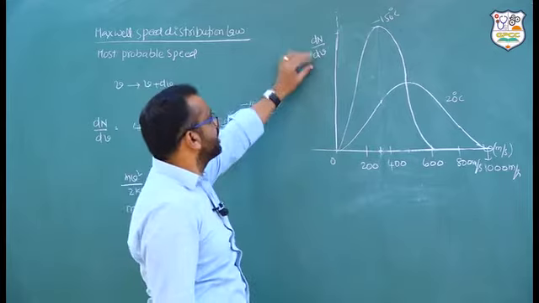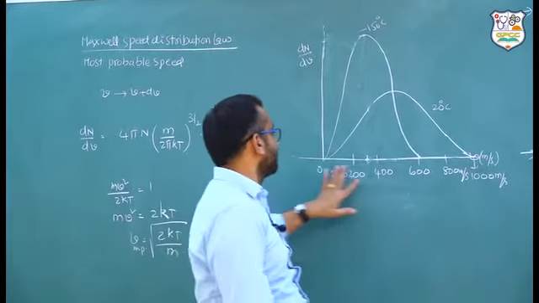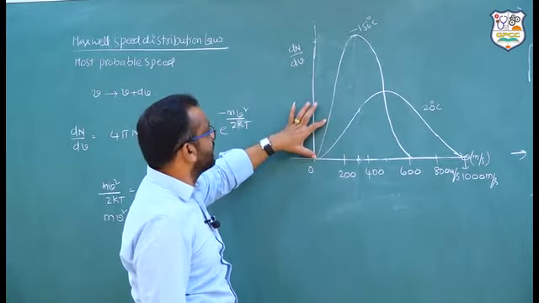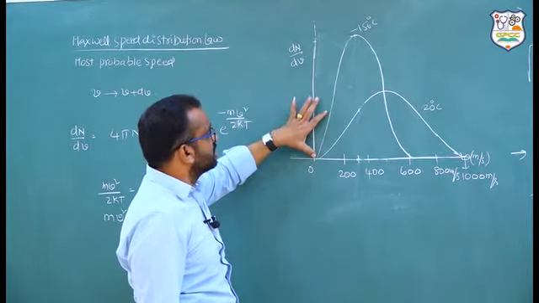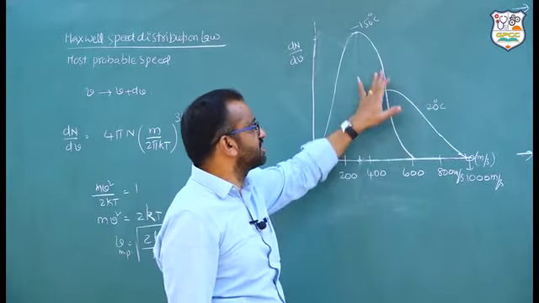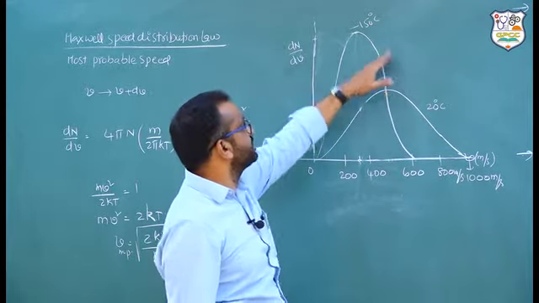So this is dN by dV plotted with respect to velocity. According to our earlier example, in the low velocity range, there are few molecules. In the highest velocity range, there is also a small number. In the moderate range, there would be more.